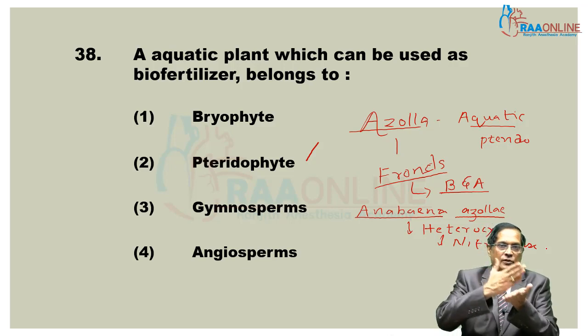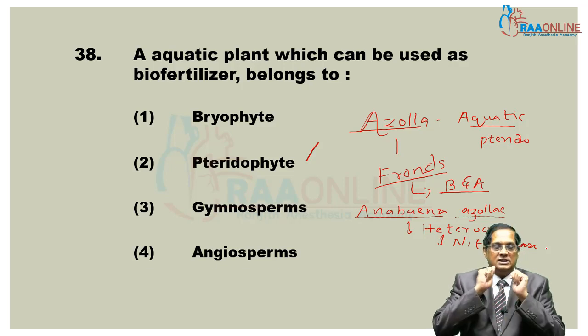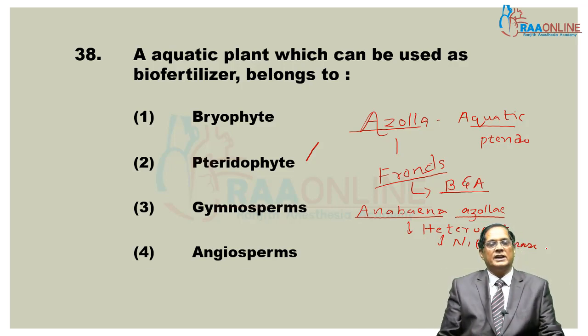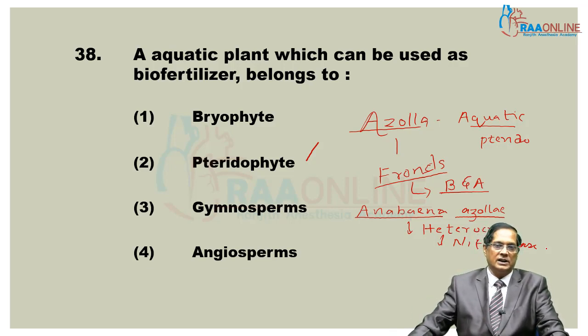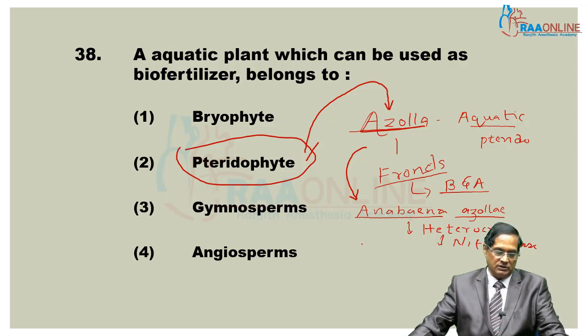If Azolla fronds are taken in pieces and spread in a field, they will serve as a source of nitrogen to the soil. So, it is used as biofertilizer. So, the answer is Pteridophyta. In Pteridophyta, this member, that is Azolla, is used as biofertilizer. Why? It has a cyanobacteria Anabaena azollae that is responsible for the reduction of atmospheric nitrogen.